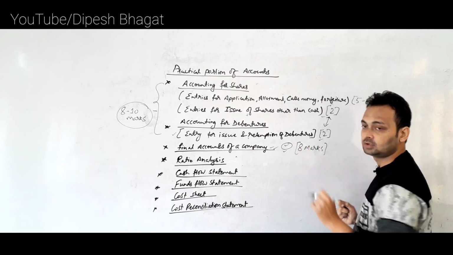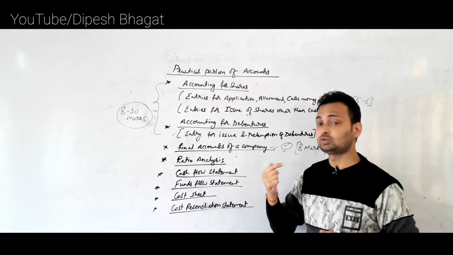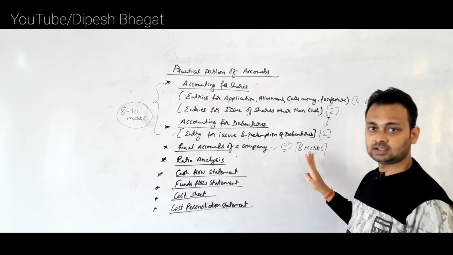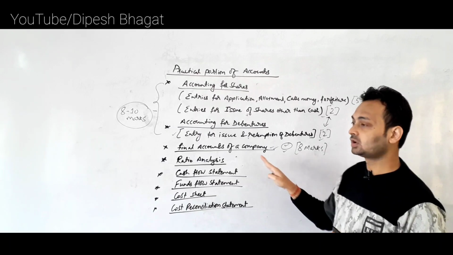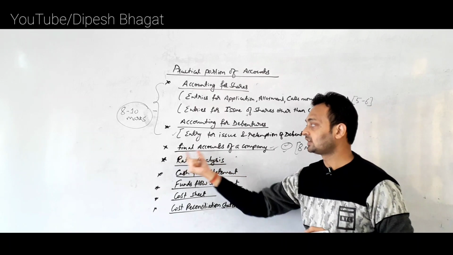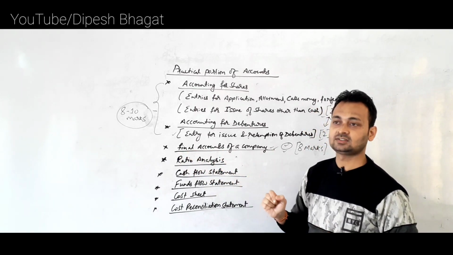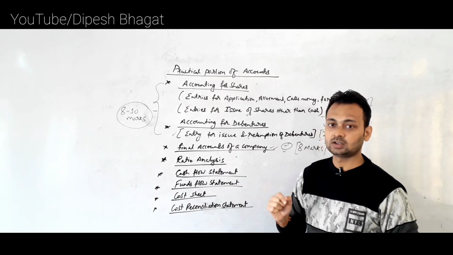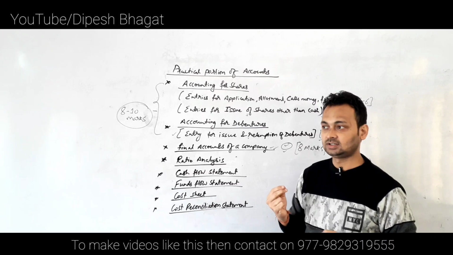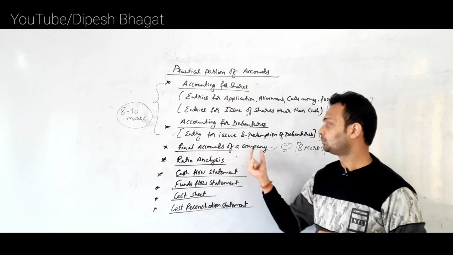Clear? And that also the question will be coming for only about 8 marks. Previously we used to have final accounts of a company for 12 marks, but now we will be having final accounts of a company only for 8 marks, roughly. And the worksheet chapter is not going to come. If the question is asking final accounts, then there are very few chances of a worksheet coming. Even if a worksheet comes, it will be only for 3 marks. It is a very rare chance for the worksheet, but final accounts of a company is compulsory.